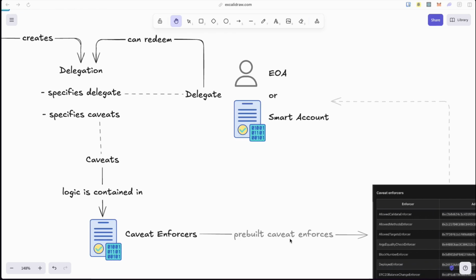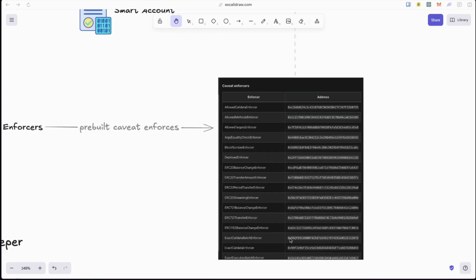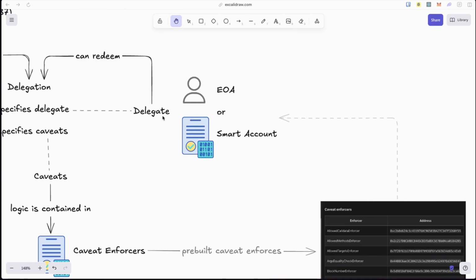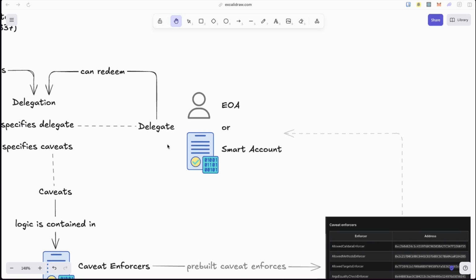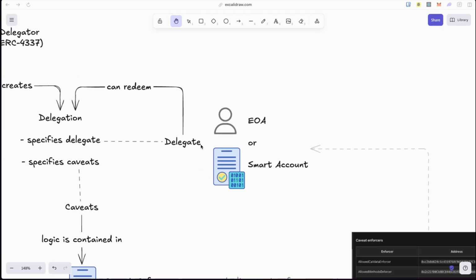If you're using the pre-built ones, that means you don't even need to deploy your own instances, but just use the instance deployed by MetaMask. Delegates can use delegations, and within the context of the toolkit, this is termed as redeeming delegations.